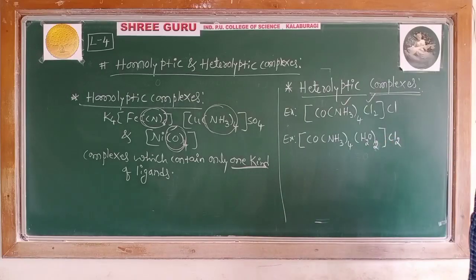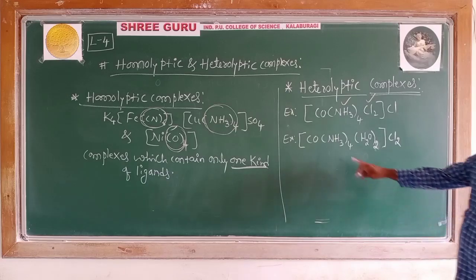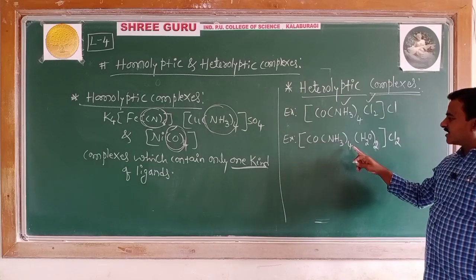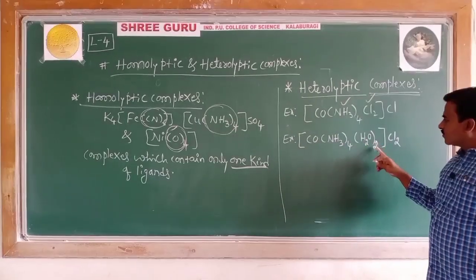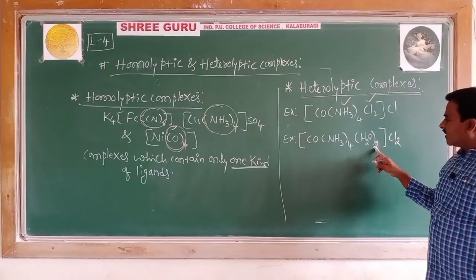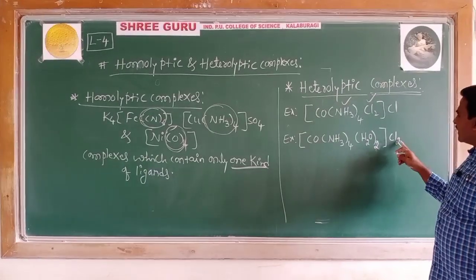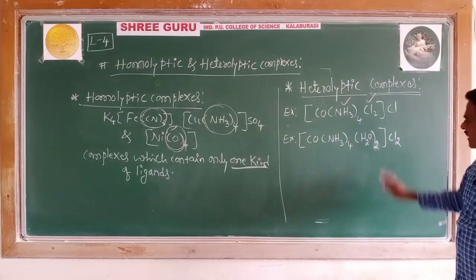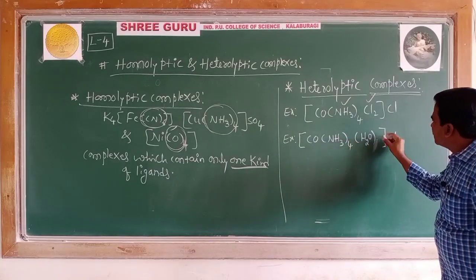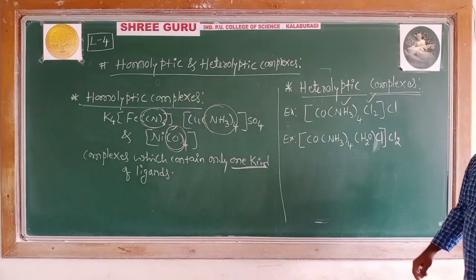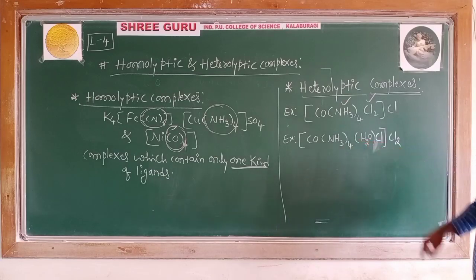Now you check here. Co, NH3 4 times, H2O, then Cl.